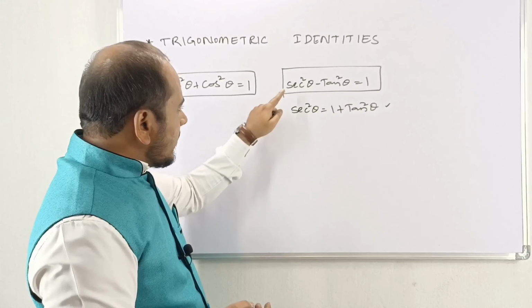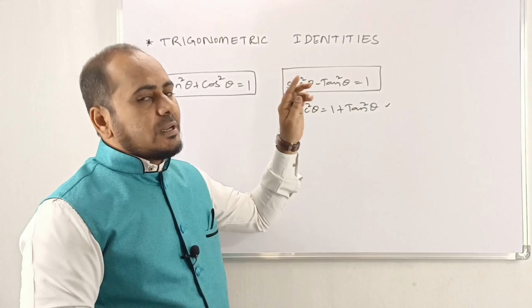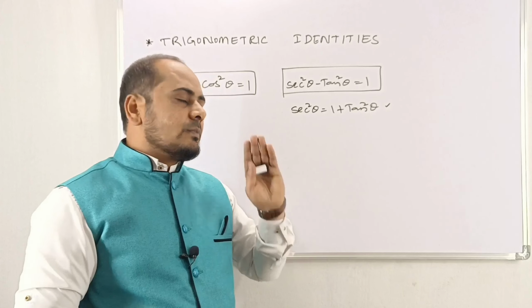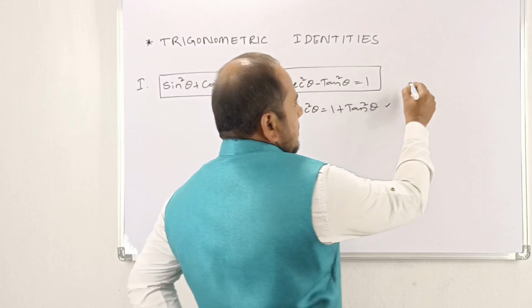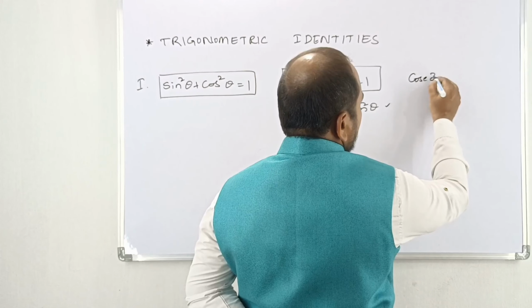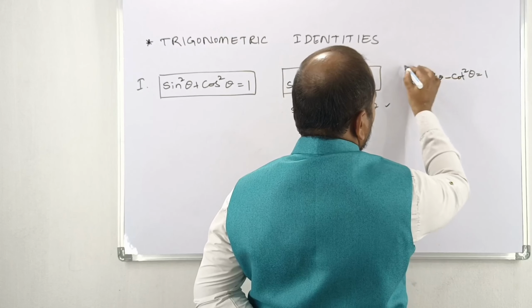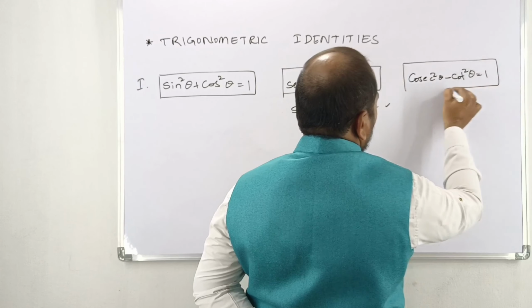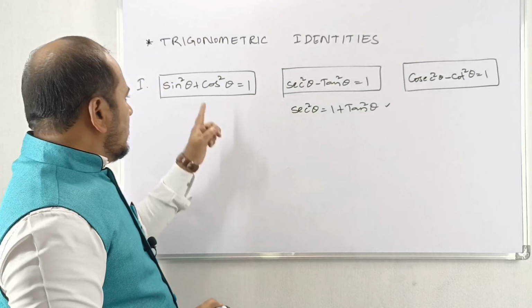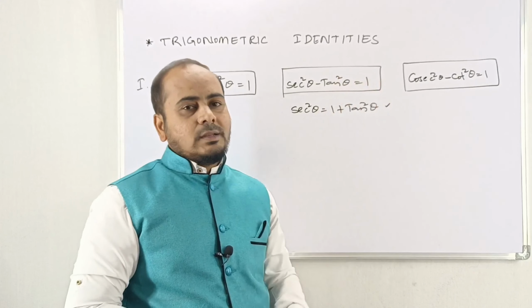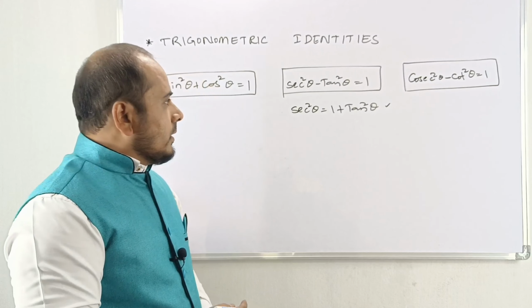But for our convenience, sec square theta minus tan square theta is equal to 1 will be taken first, just to remember it. Cosec square theta minus cot square theta is equal to 1. This is the third identity. You observe that here we have plus, and in both the others we have minus.